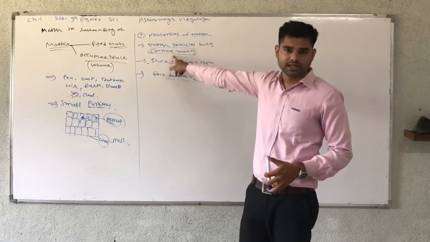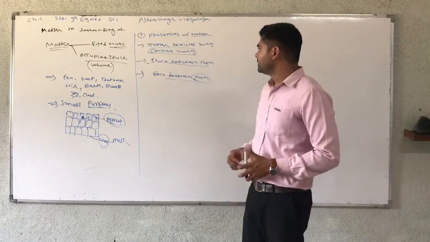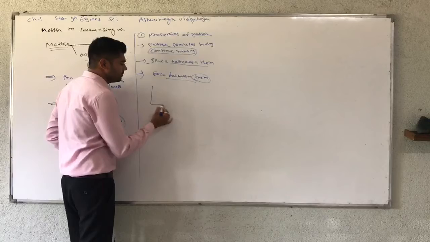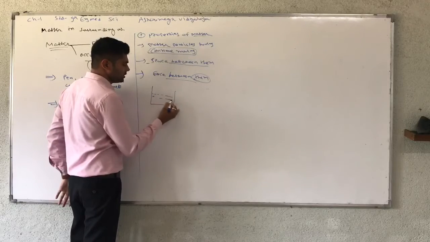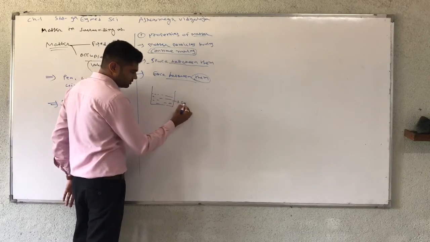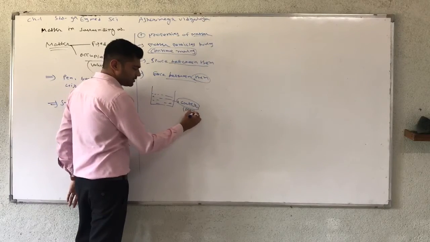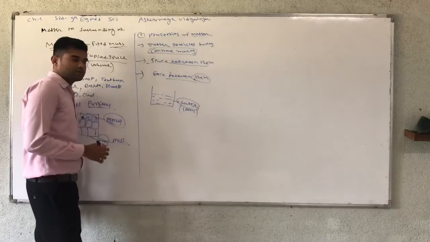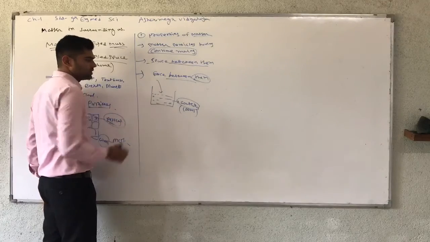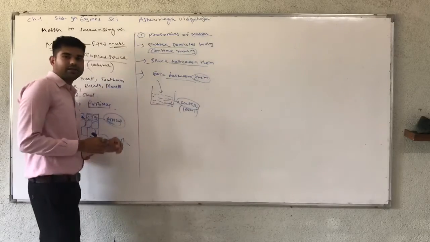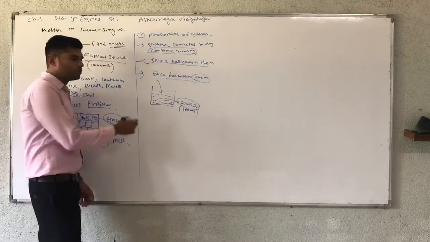So let us understand the first statement by one example. Take a beaker and take some water in it, for example 100 ml of water. In this stable condition, all water particles are at rest, with no movement.